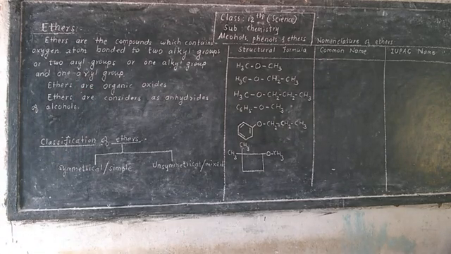Also, ethers are organic oxides. Ethers are considered as anhydrides of alcohol.